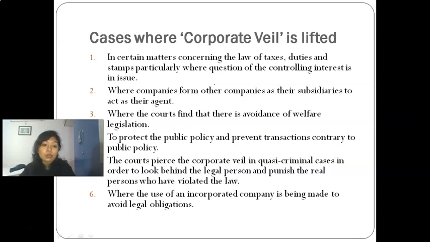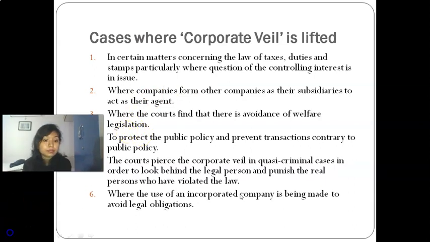And where the use of an incorporated company is being made to avoid legal obligation, that is, a company is being incorporated just to avoid certain legal obligations, or a shell company kind of thing is made, then this particular thing is done by the court.